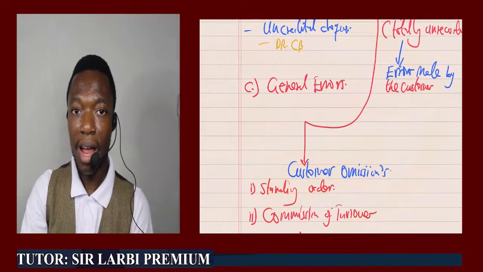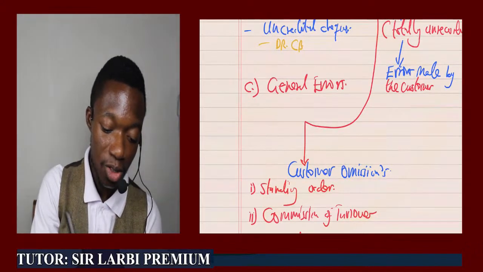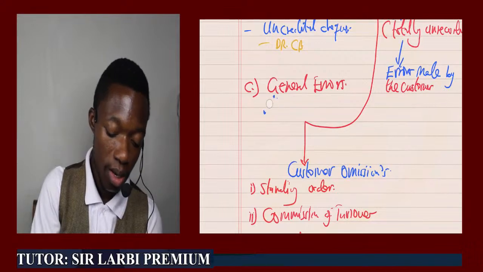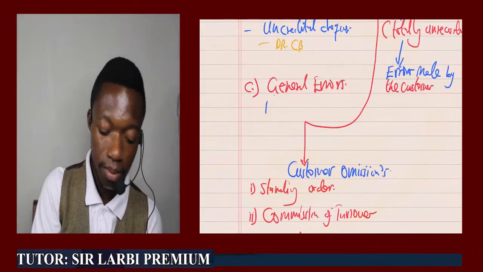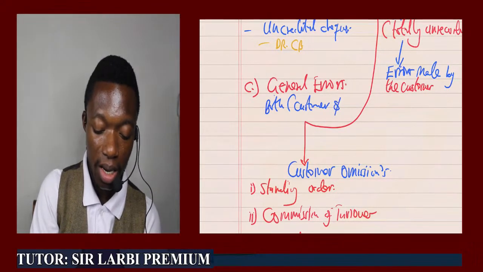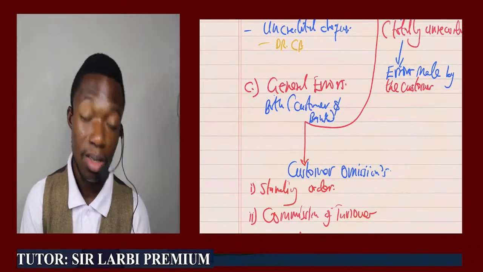And the general errors are the errors that have been committed by both. So here the emphasis should be both bank and what? Both the customer and the bank. So it's both the customer and the bank that commit such errors.